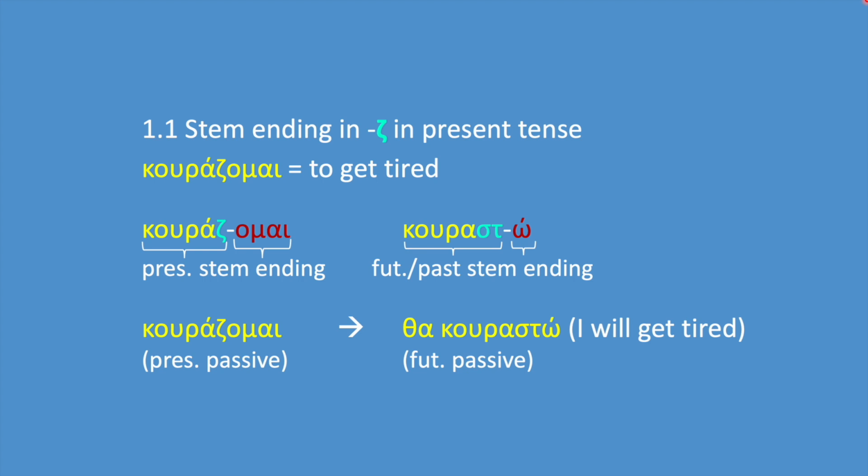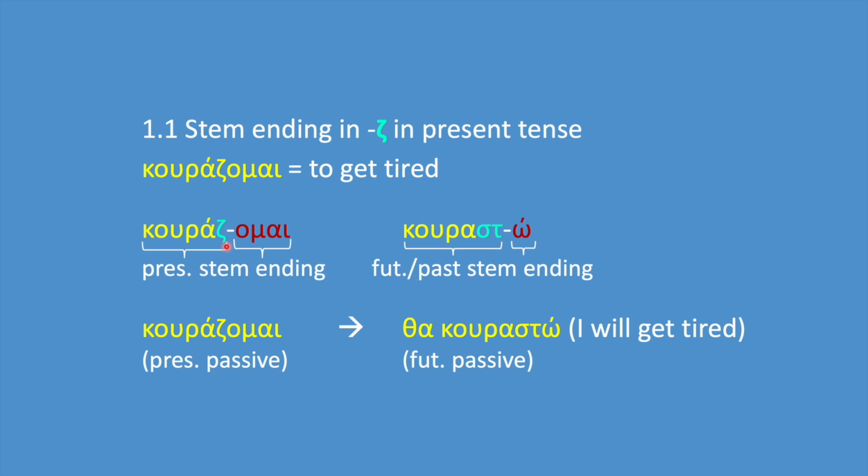First, let's take a look at the verbs with a stem ending in zeta in the present tense. Like, for example, the verb κουράζομαι. If we take away the ending ome, we are left with the stem κουράζ. This is a present tense stem. So the stem, as you can see, ends in zeta.